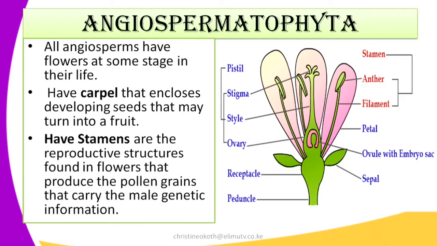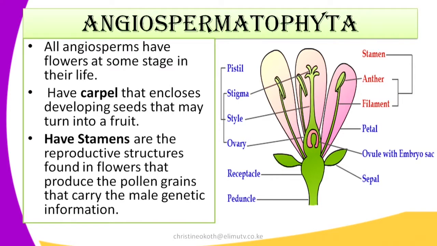Then the stamen is the male part of the flower. It comprises only the anthers and the filaments, as illustrated below. The stamens are the reproductive structures found in flowers that produce the pollen grains that carry the male genetic information. They do this with the help of pollination.